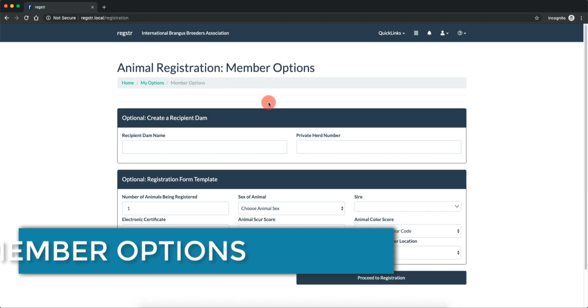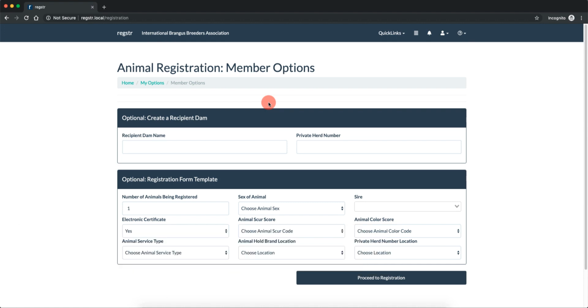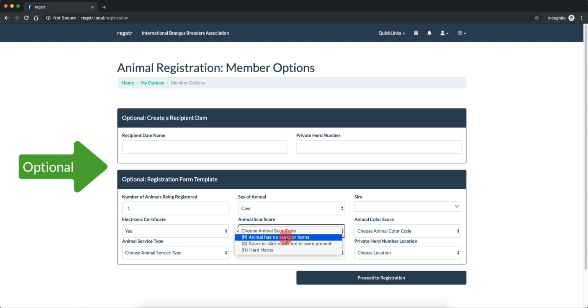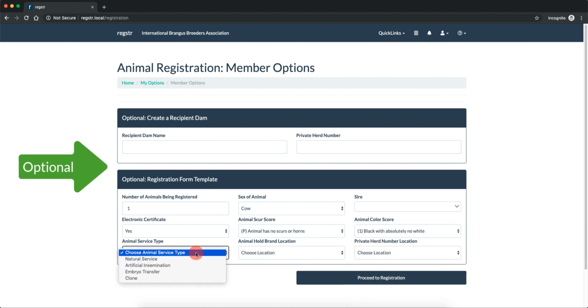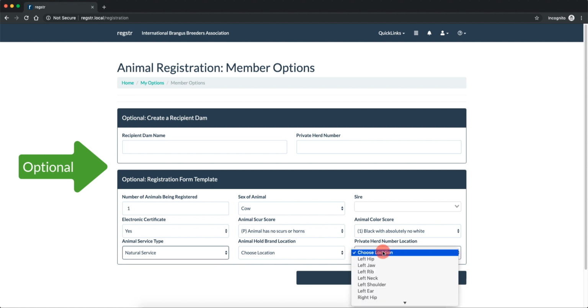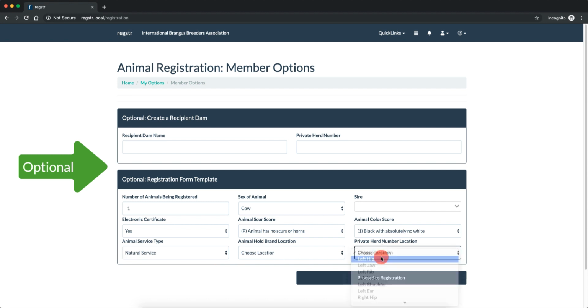On the Member Options screen, you can select several member options such as creating a recipient dam or submitting information for your animals to be registered, such as animal sex, sire, certificate information, SCR or color score, service type, whole brand information, or private herd number location.